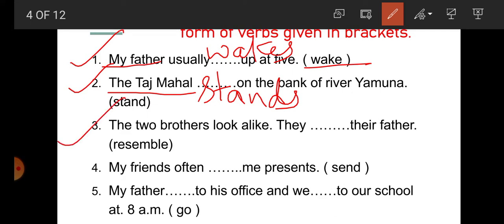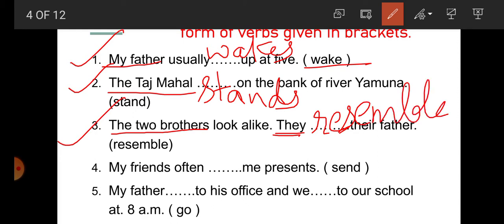Number 3, the two brothers look alike. Here students, what is the subject? Two brothers look alike. They resemble their father. So students, here the subject is what? They. And they is a plural subject. And that's why what will be here? V1. Resemble.